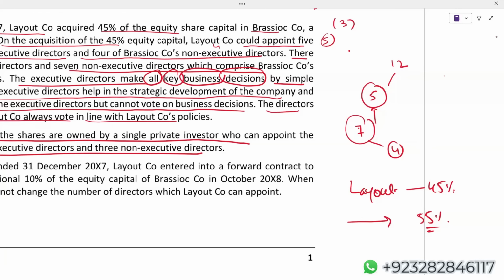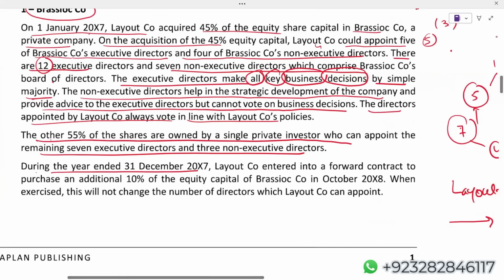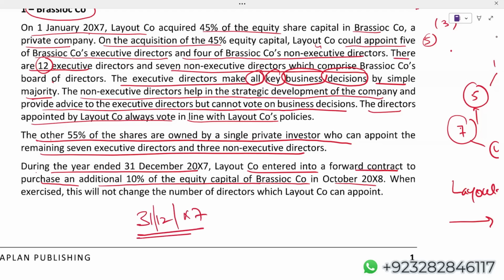Okay. What else? During the year ended December X7, Layout company entered into a forward contract to purchase an additional 10% of equity capital of Brasco in October X8. So don't forget, we have to explain to our examiner why on December X7 we do not have control. Layout entered into a forward contract to purchase an additional 10%, but not on December X7. You will be buying on October X8.